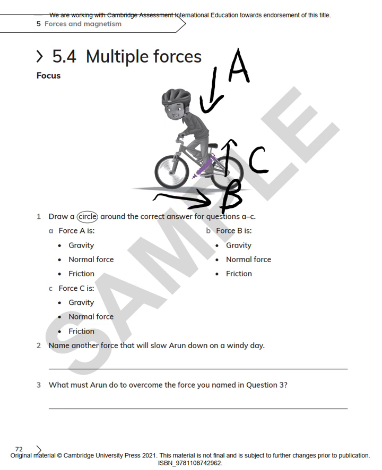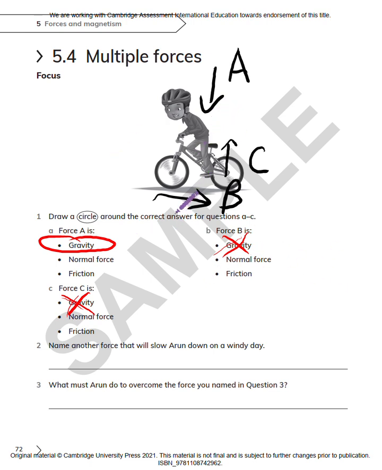So, force A pushes Aaron and his bike downward towards the center of the earth. So, the force must be gravity. And force B, it can't be gravity. And the same for force C, because we already have gravity.